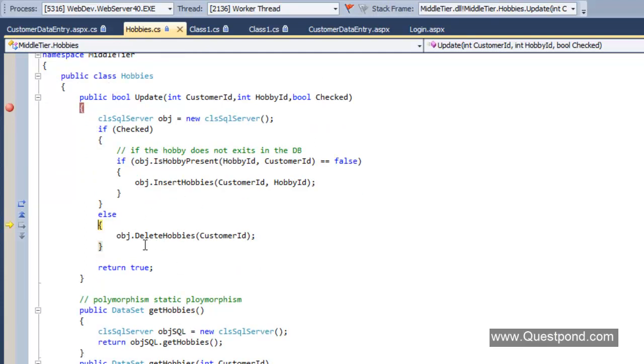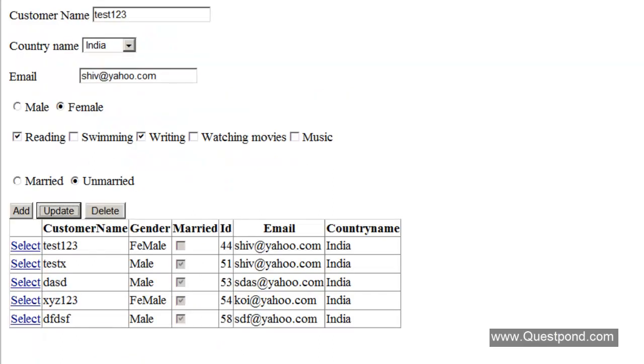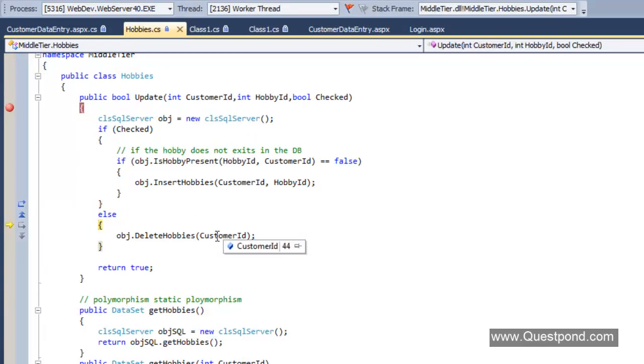Now you can see that there is a problem here. It goes into the else condition, okay, because this is not checked, right? And if it is not checked, we just go and delete it, right? But we should not be deleting just depending on the customer ID. We should also take the hobby ID, right? You can see this delete here is just on the customer ID. So it should be on the customer ID as well as the hobby ID, right? So let's go and fix that.